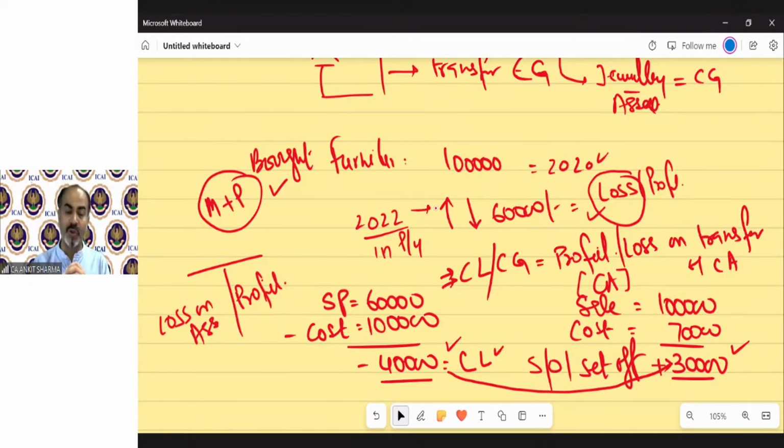And this loss you are going to set off from your other income. So income tax will be decreased, because if this loss is not there, the income will be 30,000. And if the loss is here, there will be no income, and still a 10,000 rupee loss left.